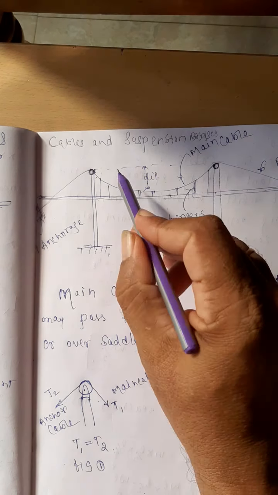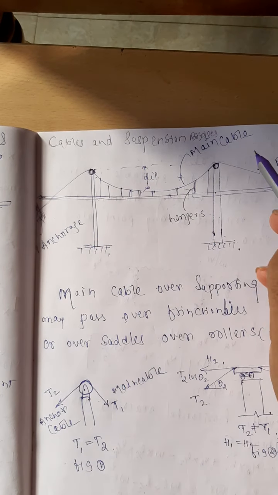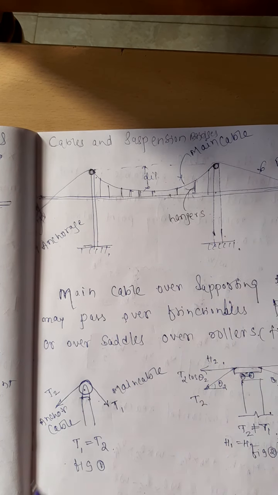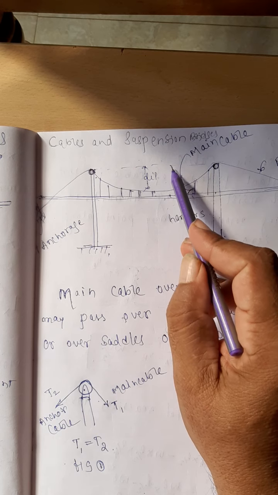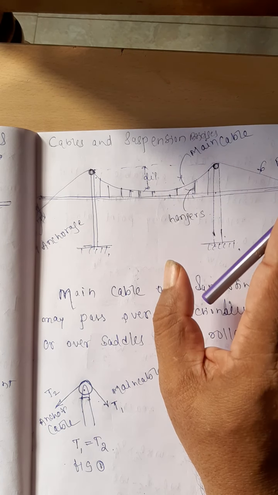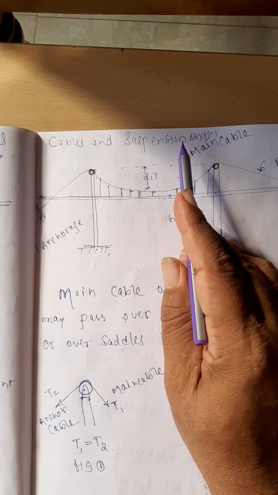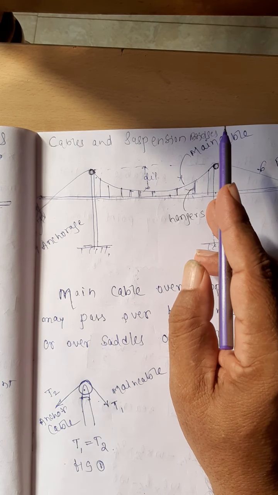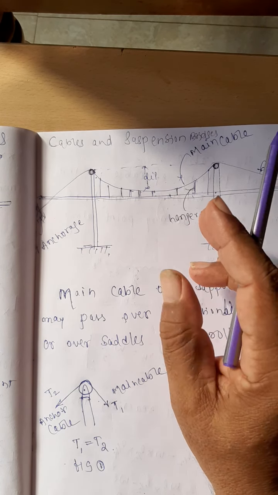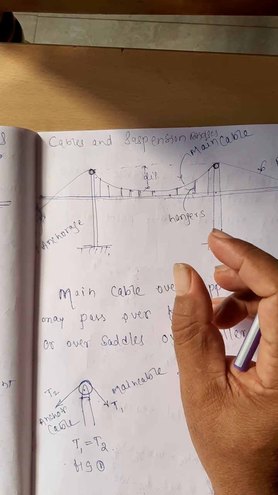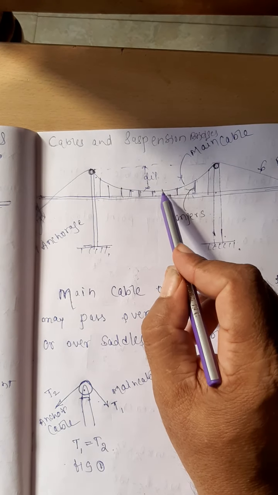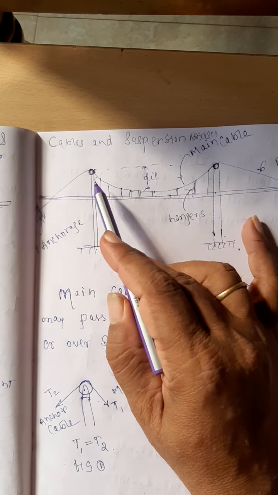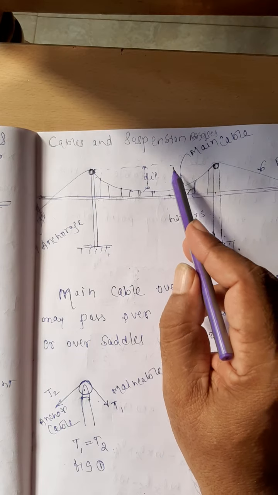Today we are studying what are the forces or the stresses in the cables and how to calculate the tension in the cable. Some of the properties of the cable or the wire we have already seen. Wire can take only the tension, like the cable can take only the tension; it cannot take the compressive force, and it cannot take even the bending moment. The bending moment at any point being zero is the main property of the cable that we use in the analysis of this cable stayed bridge.